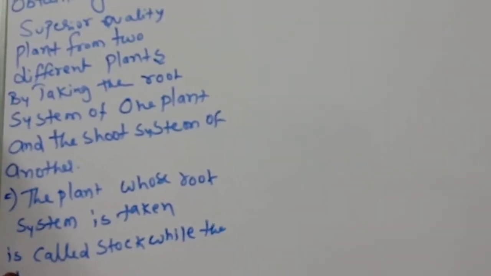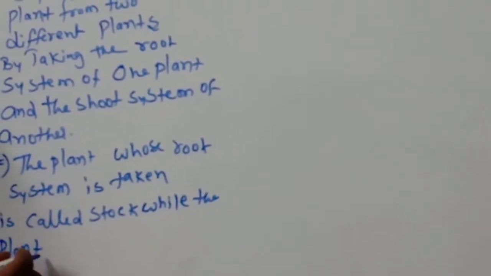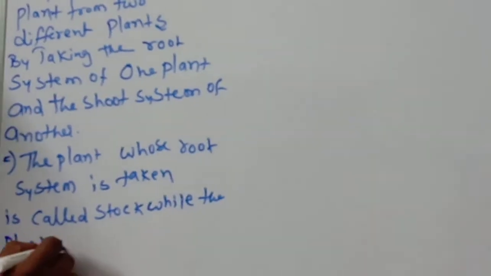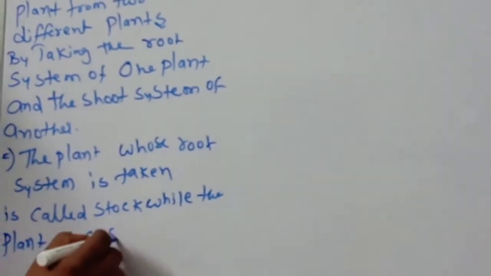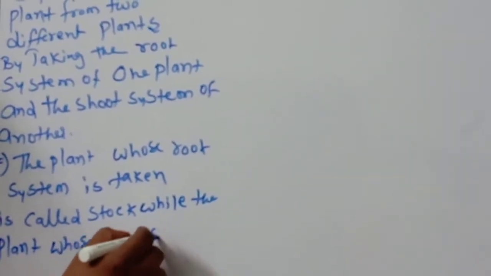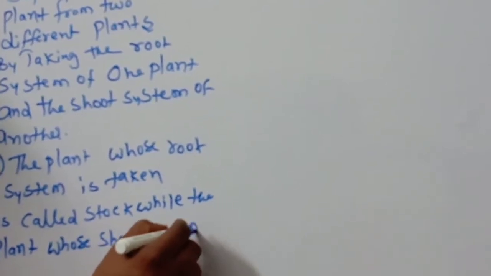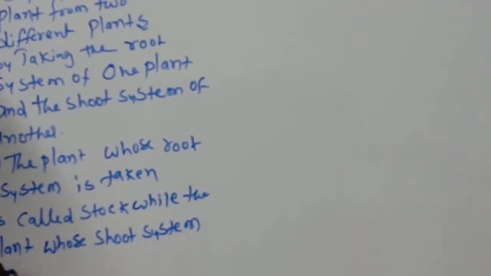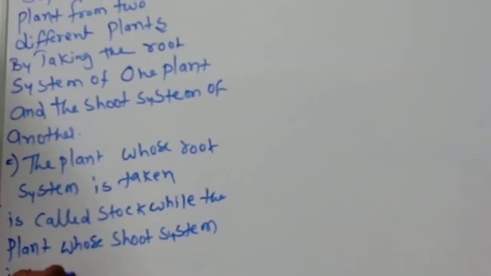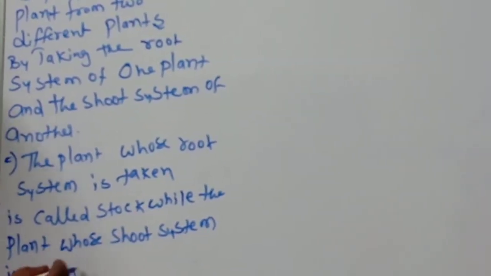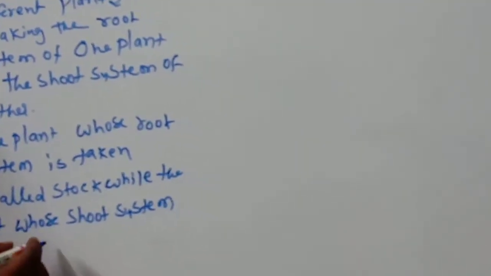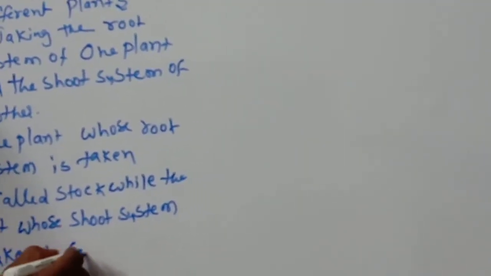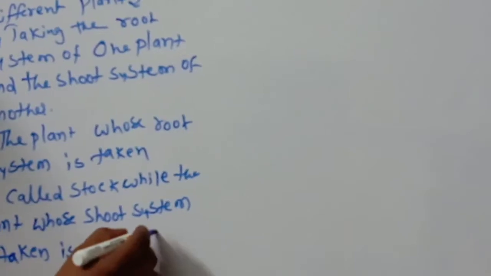While the plant whose shoot system is taken is called scion.